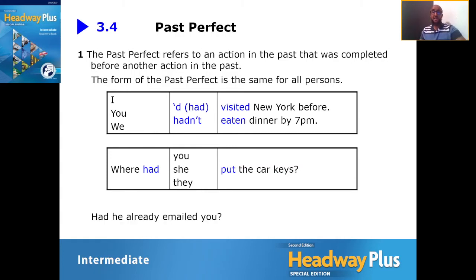And here's one more example of a closed question. Again, the helping verb is the first thing, the subject the second thing. Had he already emailed you? Yes, he had, or no, he hadn't. Okay, guys? Yes, he had, or no, he hadn't. Excellent. Well done.